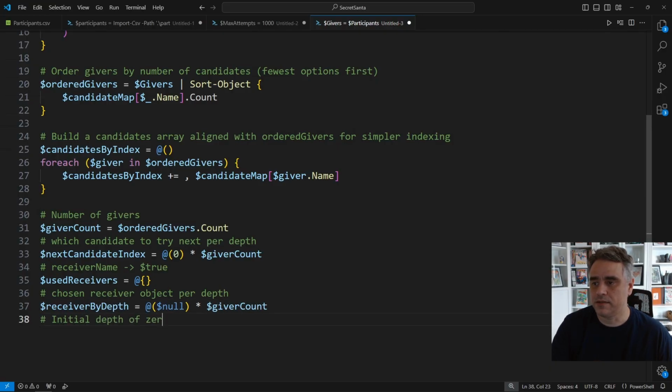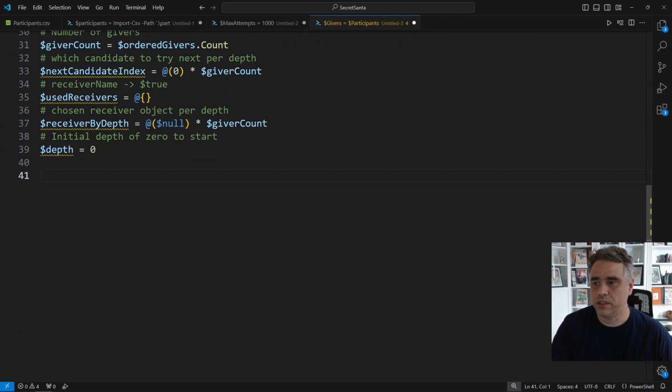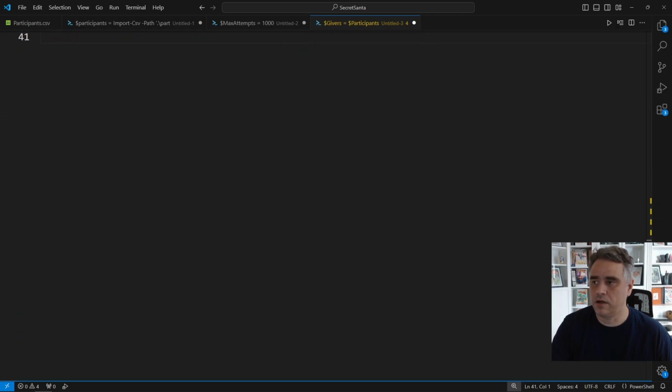And depth starts at 0, which is our index into order givers. You can think of depth as which giver are we working on right now. And here's the heart of our algorithm, a while loop that keeps going until depth equals giver count. When depth equals giver count, that means we've assigned everybody and we're done. Until then, we keep working.